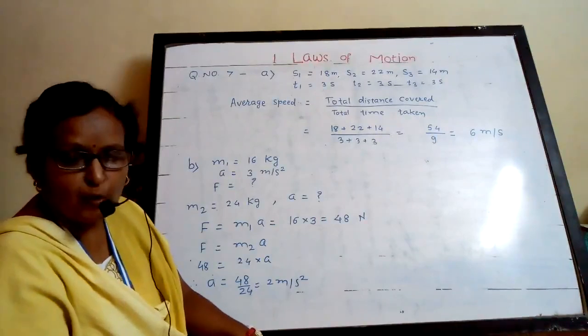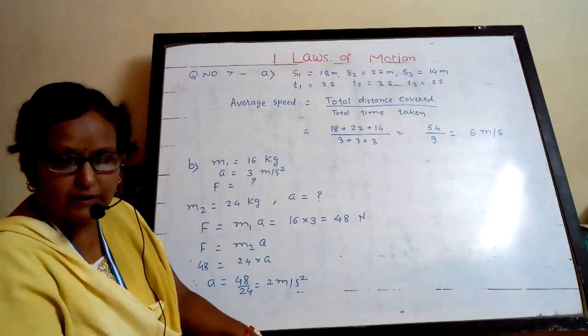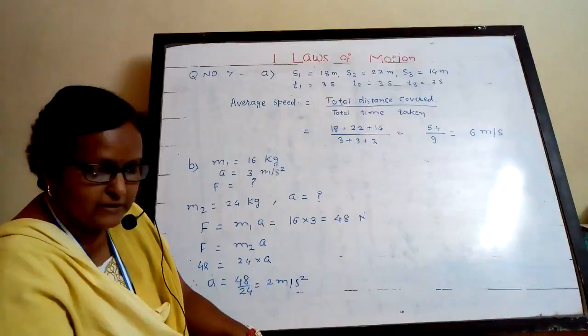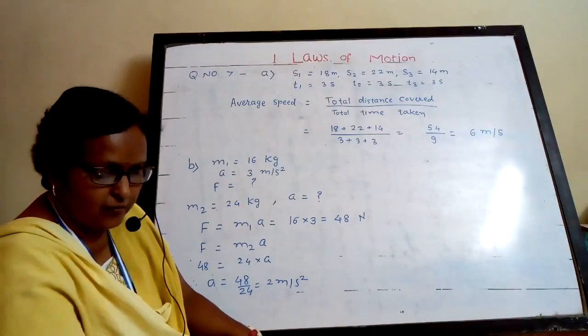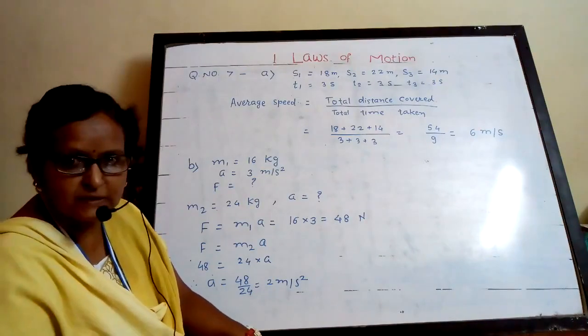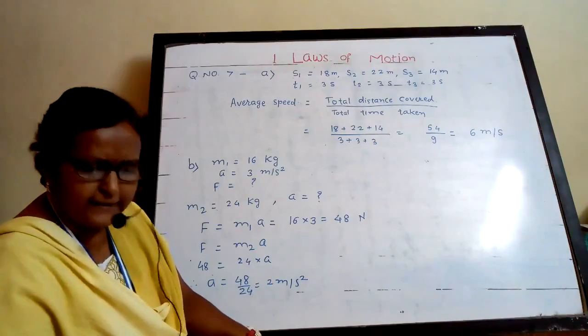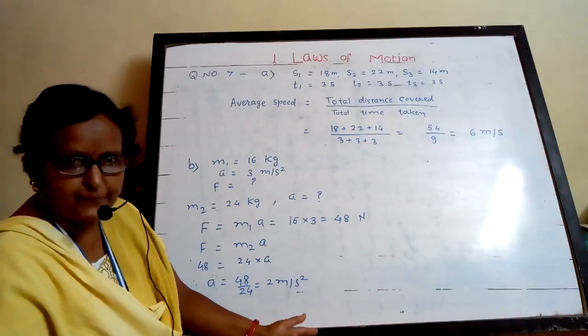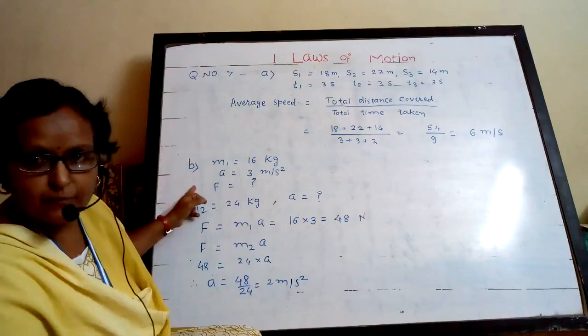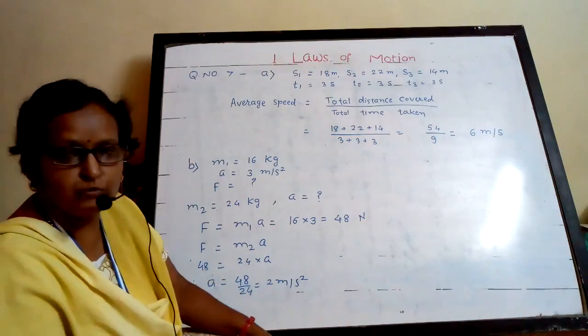In question number 7, there are 4 examples, A, B, C, D. A and D are exactly similar. A and B I am going to solve. C, you have to solve at home.